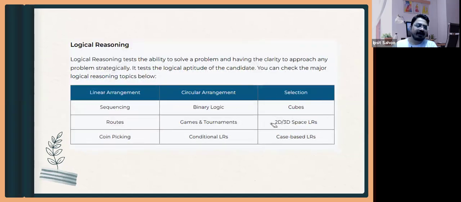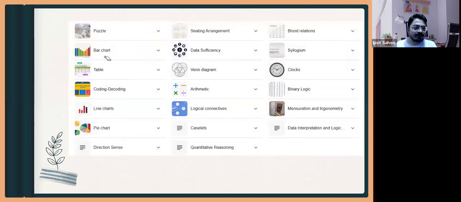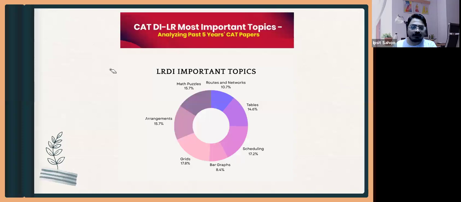And in LR, you'll be getting sequencing, route, coin picking, binary logic, games and tournament, conditional LR, cubes, 2D, 3D based LR, caselet based LRs. So these are the topics. I have curated them like this. These are the topics that are there. Out of this, we'll be looking at what are the most important topics, that is DI and LR.